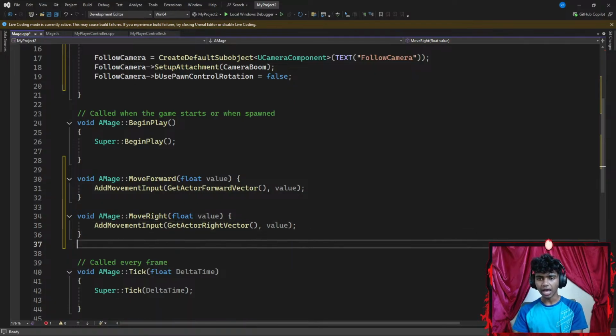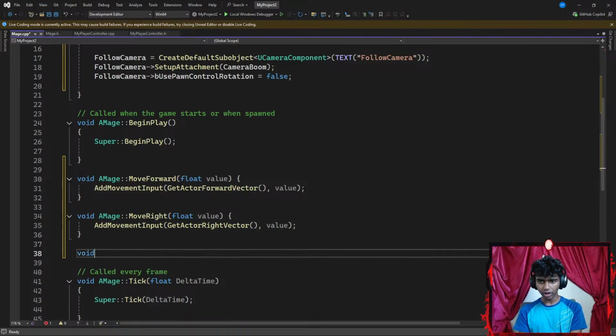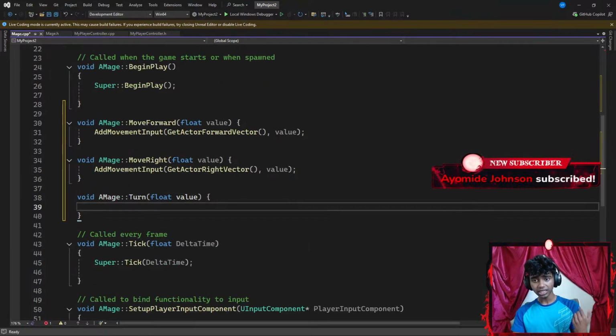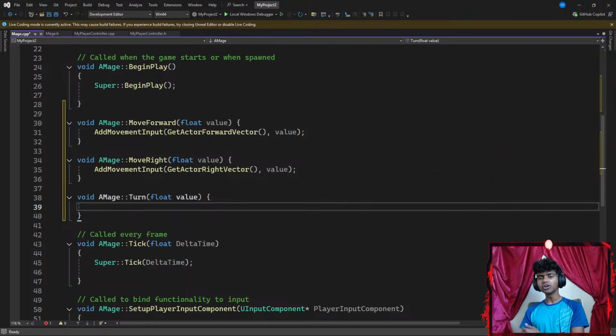Now, once I'm done with that, I'm going to create another void function from the mage's class. I'm going to call this something like Turn, with a pair of parentheses that requires a floating point parameter of value. Since I'm going to rotate and turn my player up and down depending on where I move my mouse in the y-axis, and left and right depending on where I move my mouse in the x-axis, I'm not going to be using movement inputs anymore. Instead, I'm going to use controller inputs because my mouse is basically like a controller. So I'm going to add a controller input.